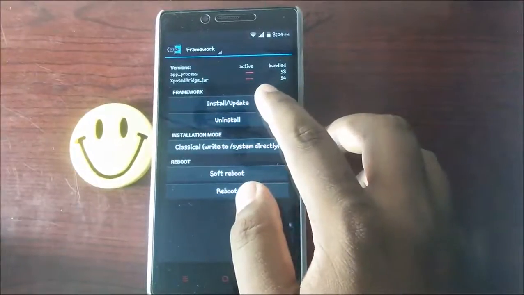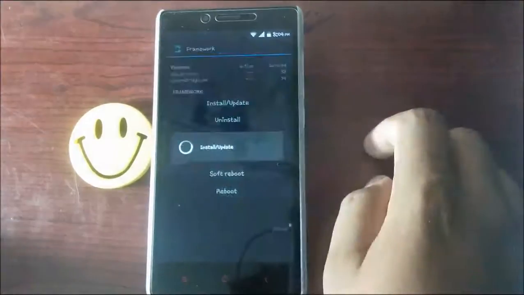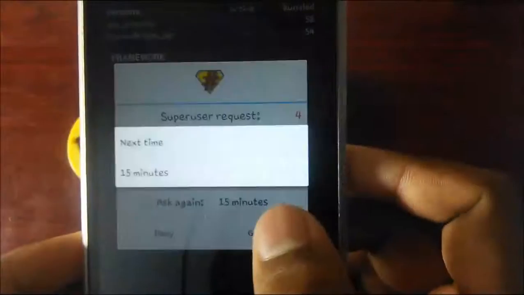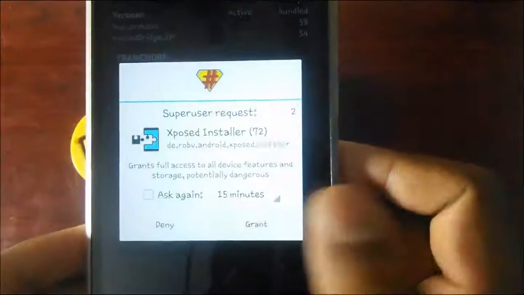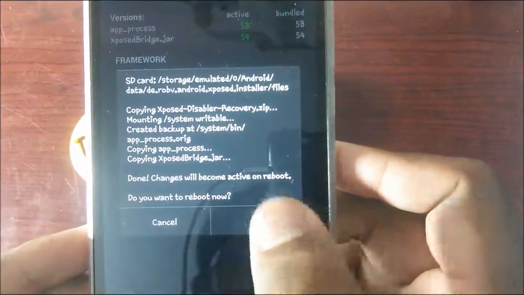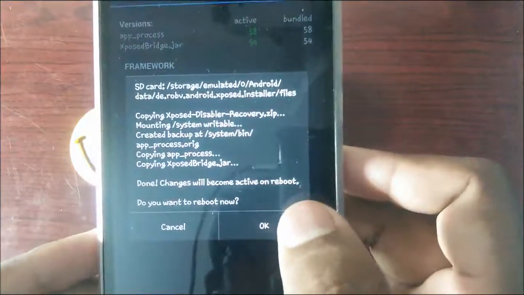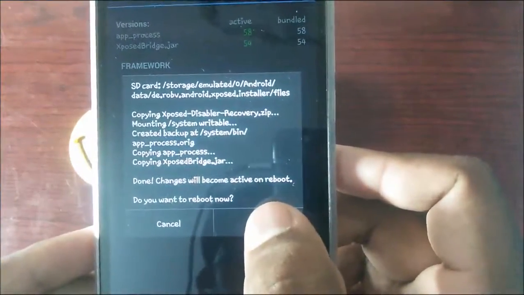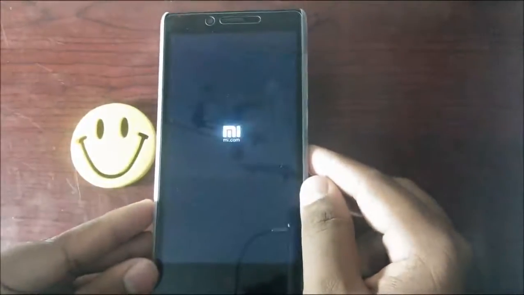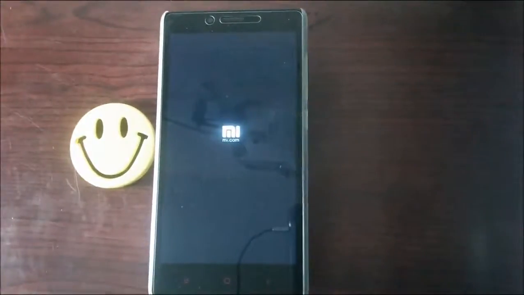Now press install updates. It will ask for root permission. Grant it. Once it is installed, it asks you to reboot. Now press OK. Wait until it reboots.